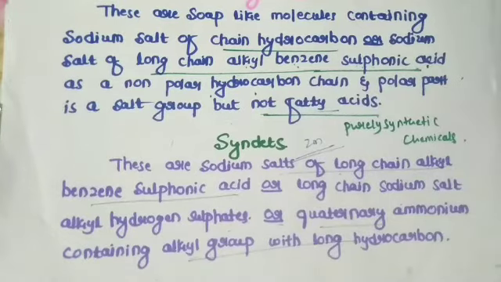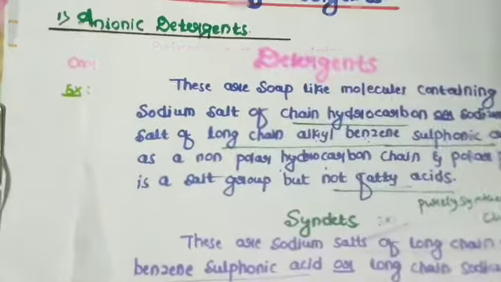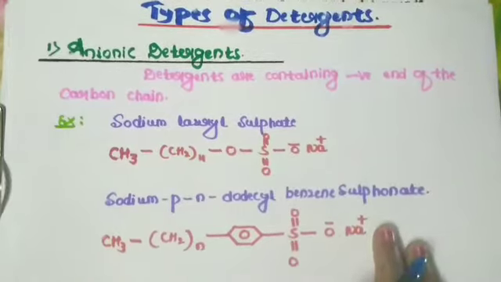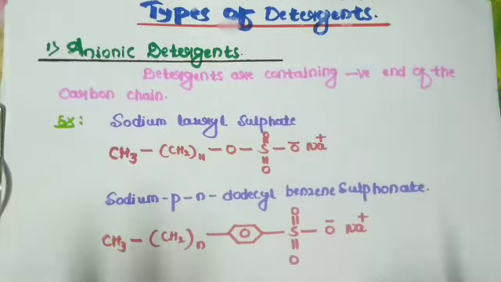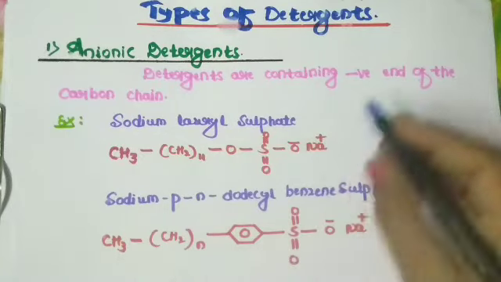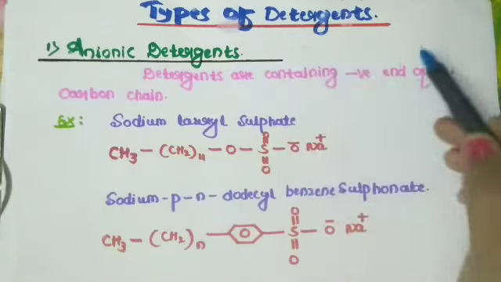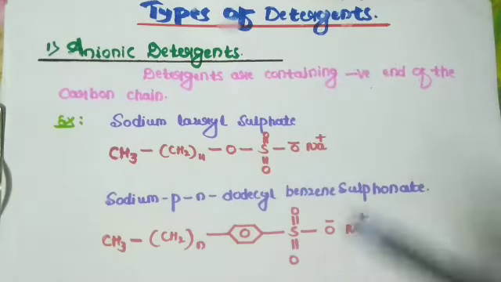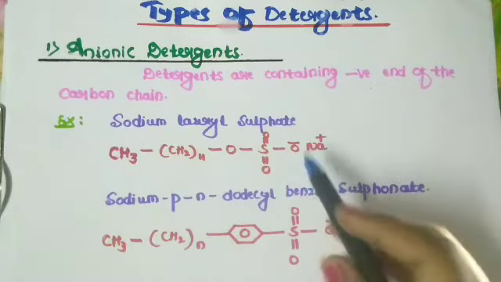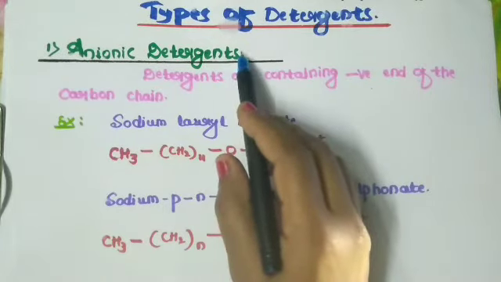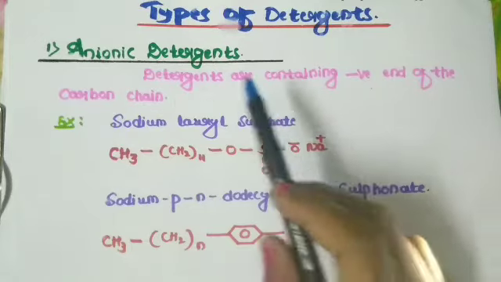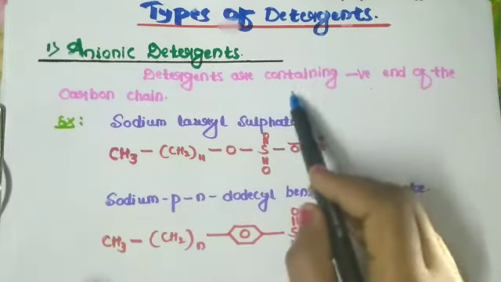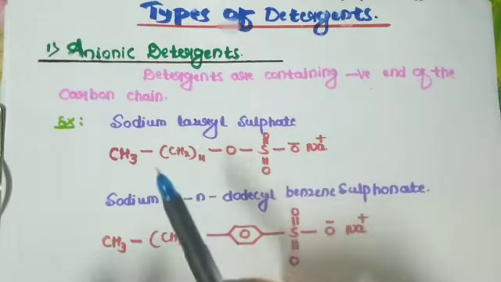The next important topic is the classification or types of detergents. Synthetic detergents are divided mainly into three types. The first is anionic detergent, the second is cationic detergent, and the third is non-ionic detergent. First we will see anionic detergents. Dear students, anionic detergents are detergents containing a negative end of the carbon chain.